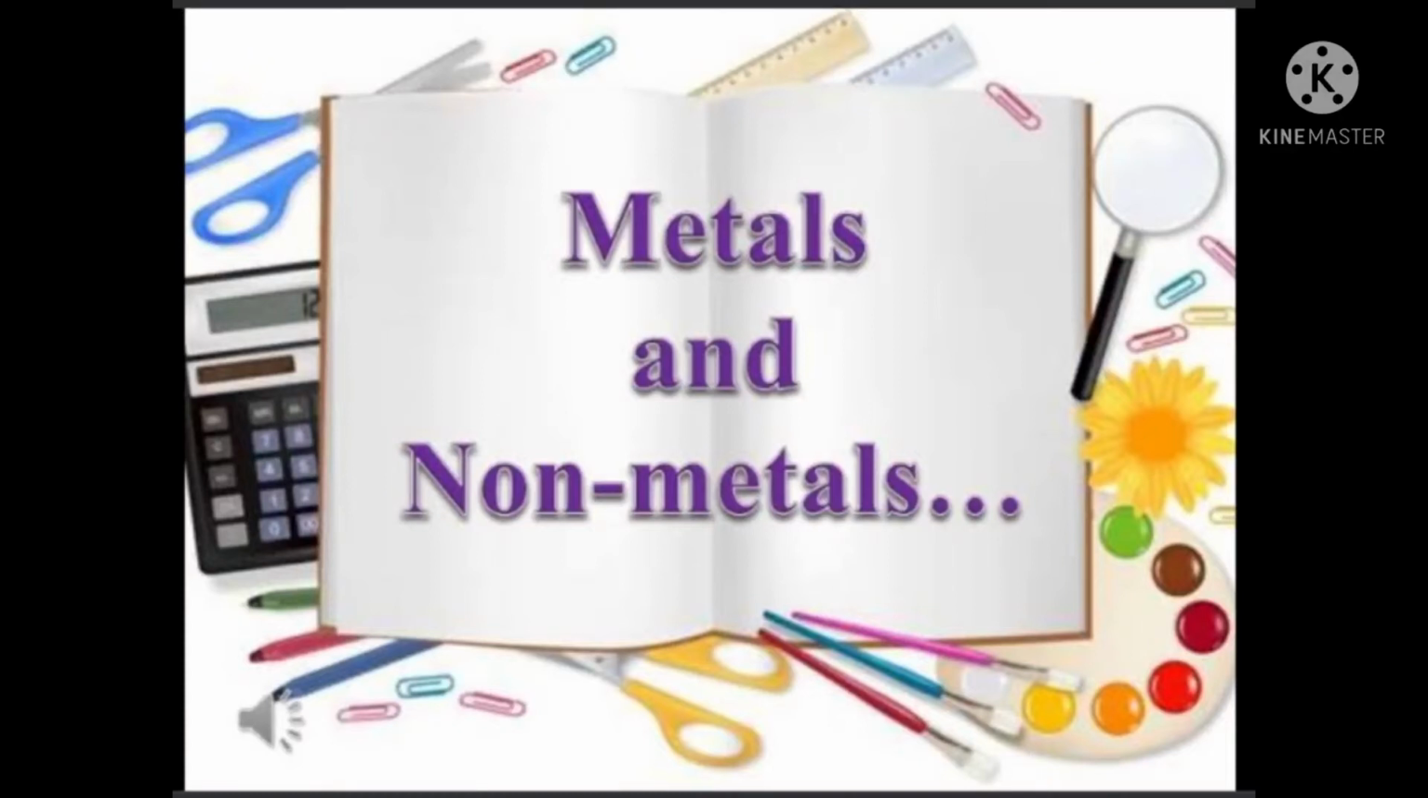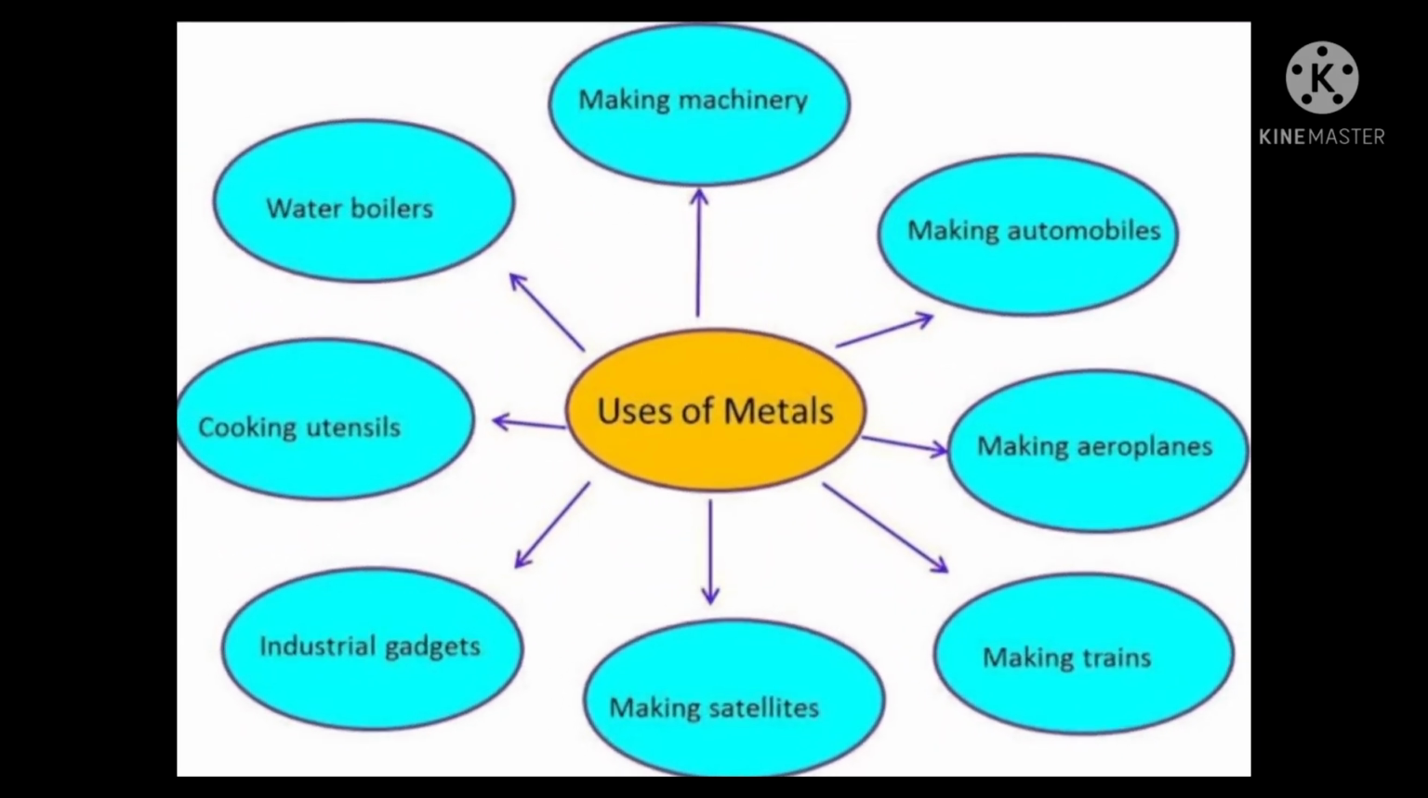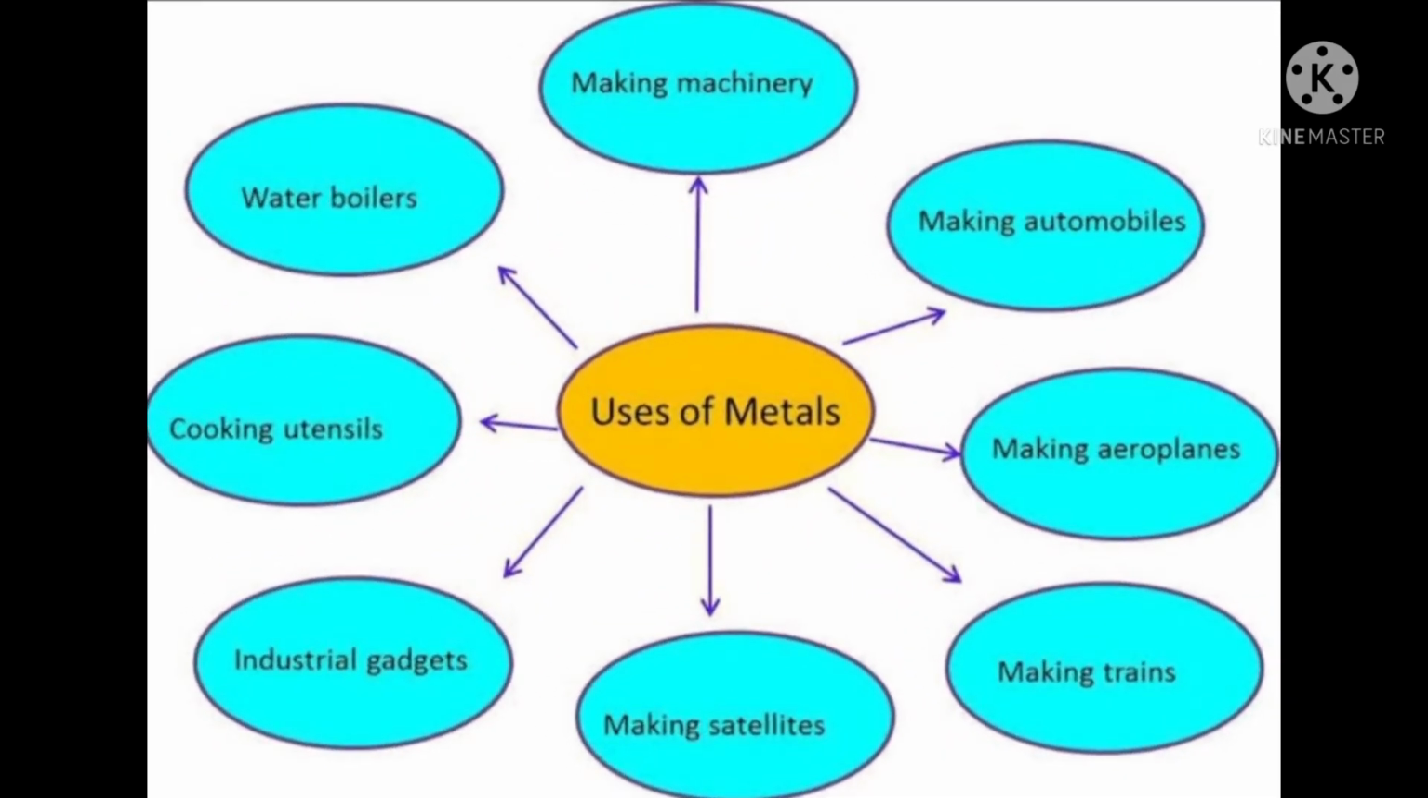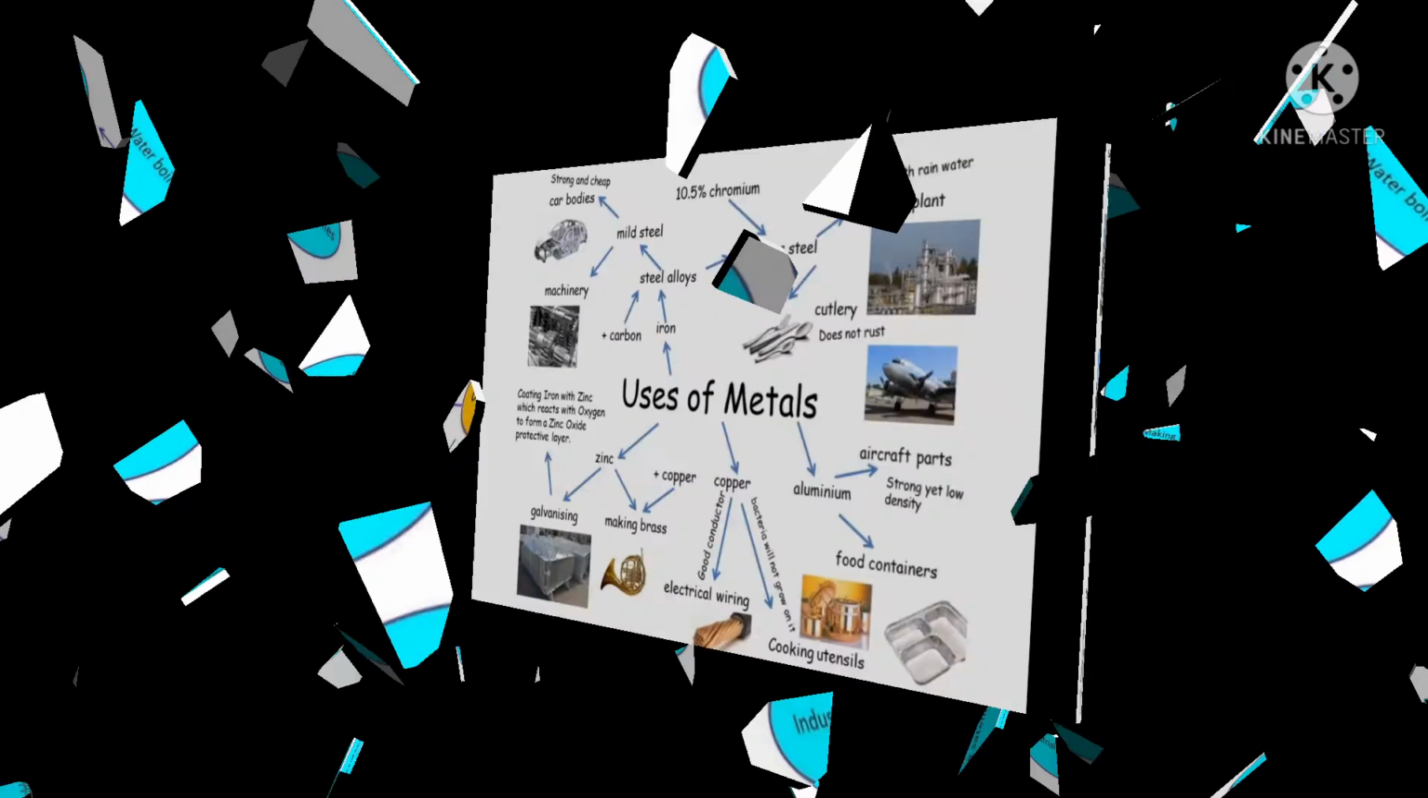Hello students, in this video I will explain about some uses of metals and non-metals. Some uses of metals. Metals are used for making machineries, for making automobiles, for making aeroplanes, for making trains, for making satellites, for making electrical gadgets, for making cooking utensils, for making water boilers, and for industrial gadgets.